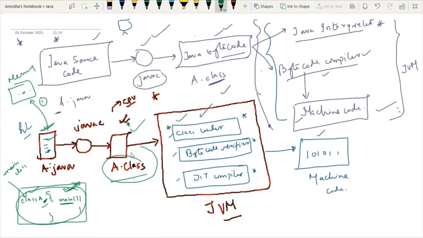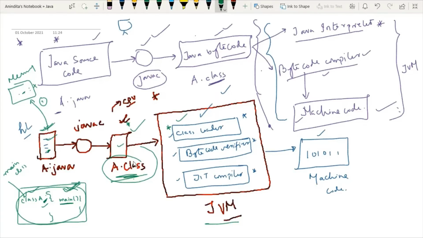Now my point is, this .class file will not be loaded directly into the memory. For that purpose, we have to use one component, the Java Virtual Machine. Now you can ask me what the technicality is, why we are not able to load this .class file directly into the memory. I will go into those details, but try to understand that our main intention is loading the .class file, but we are unable to do it directly.